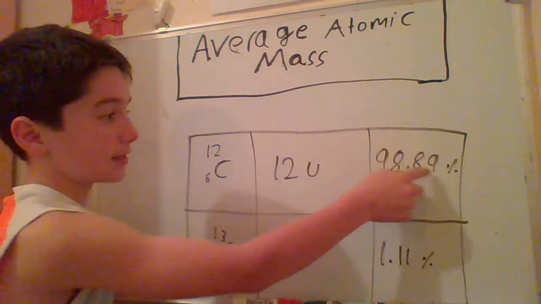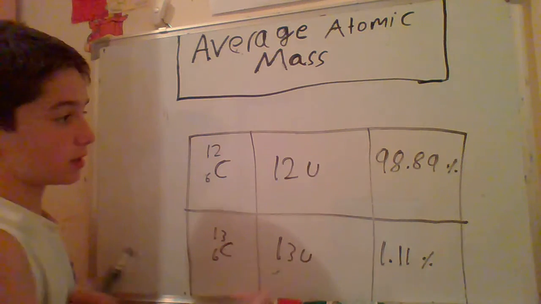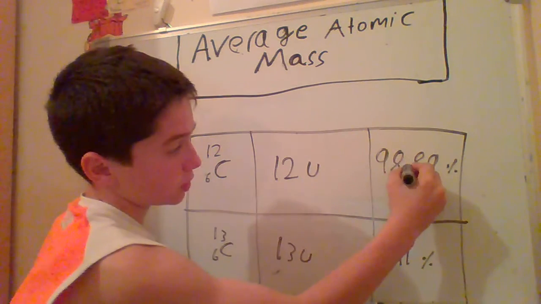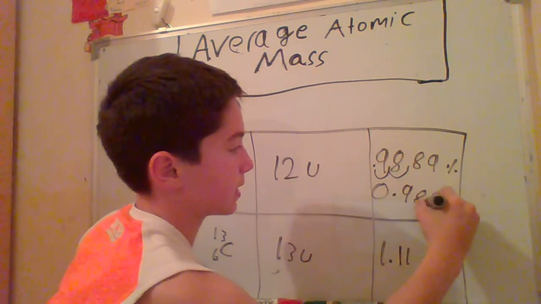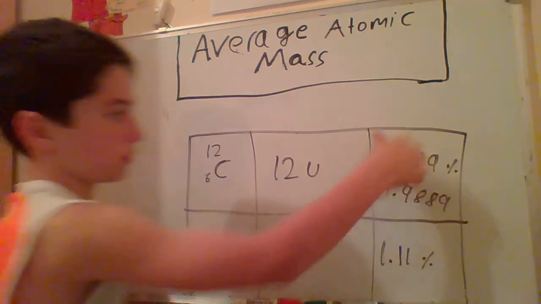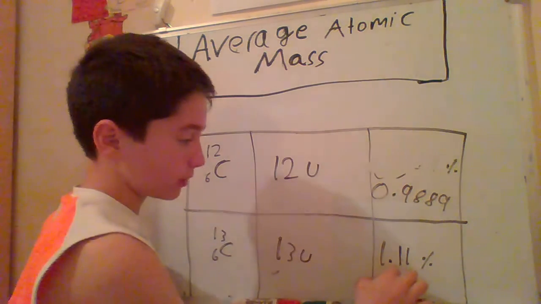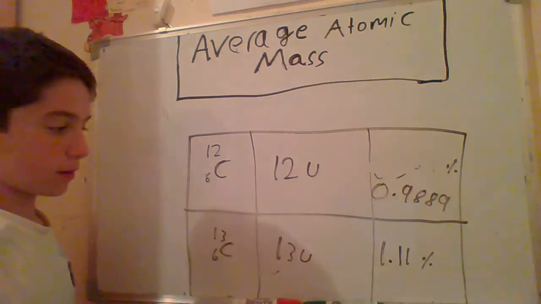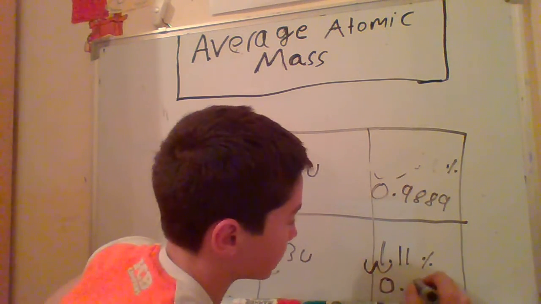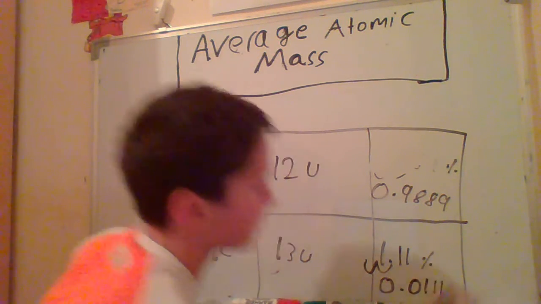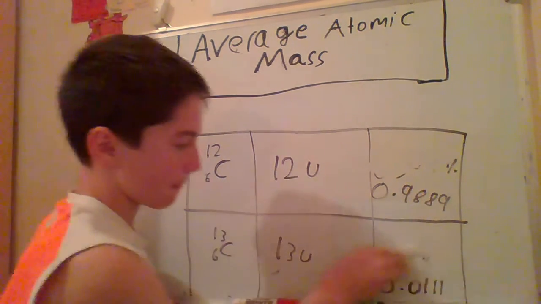So 98.89 divided by 100, if we move the decimal point two decimal places, we get 0.9889. Now if we divide 1.11 by 100, if we move the decimal point 2 decimal places, we're going to get 0.0111.